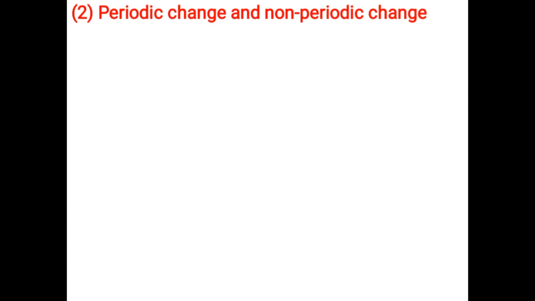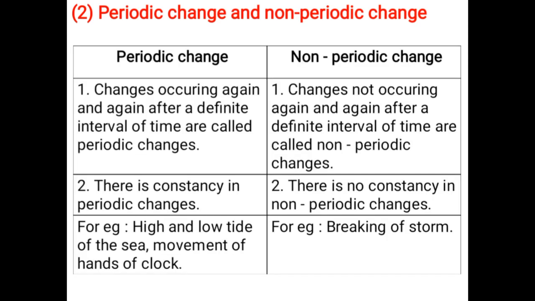Periodic change and non-periodic change. Changes occurring again and again after a definite interval of time are called periodic changes. Changes not occurring again and again after a definite interval of time are called non-periodic changes. There is constancy in periodic changes. There is no constancy in non-periodic changes. Examples of periodic changes are high and low tide of the sea, movement of the hands of a clock. Examples of non-periodic changes are breaking of a storm.